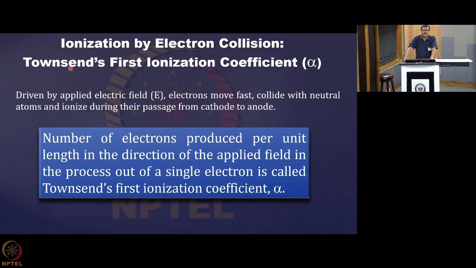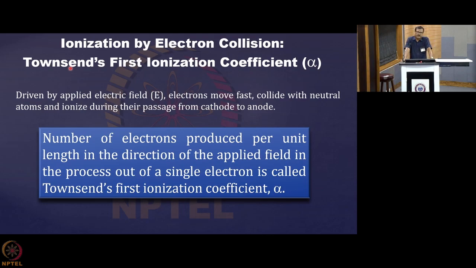Now, in this Townsend ionization mechanism, they play a very important role, and the whole breakdown mechanism can be formulated in terms of this Townsend ionization process.